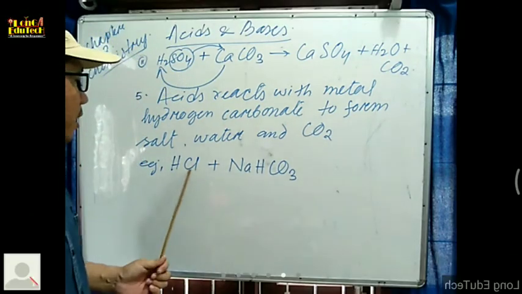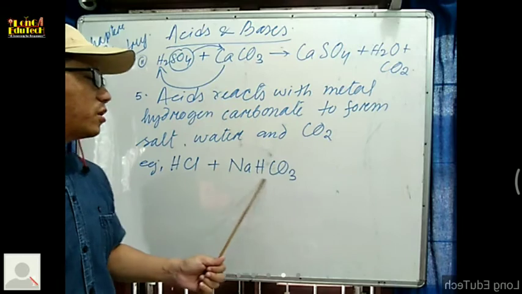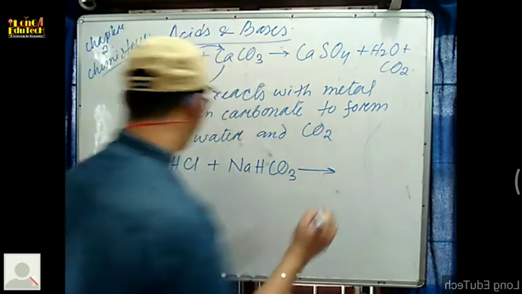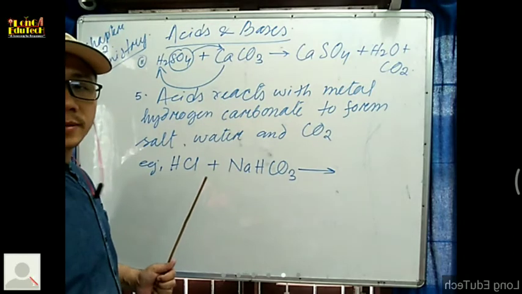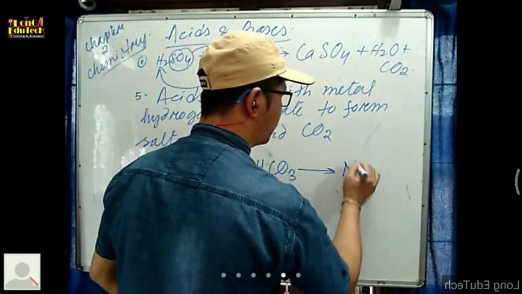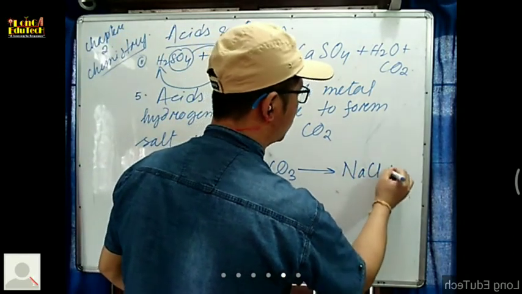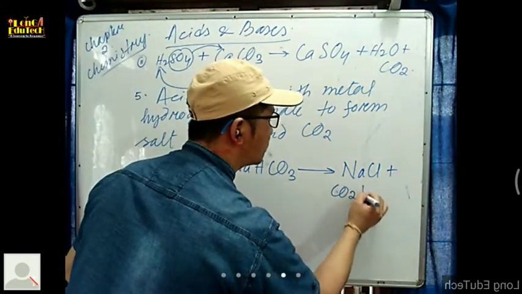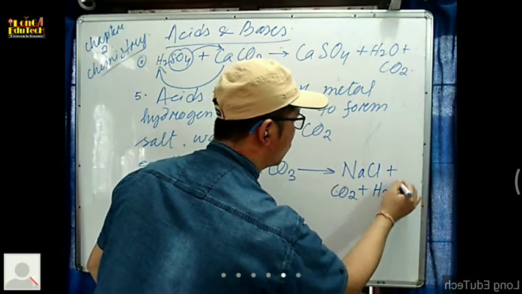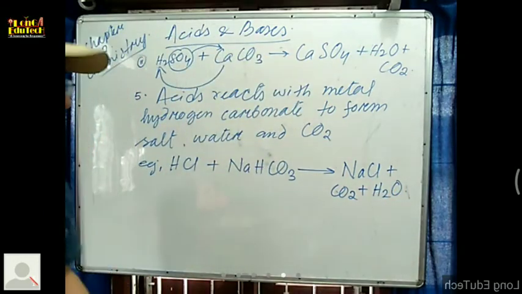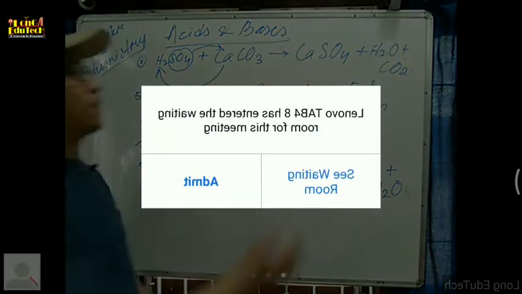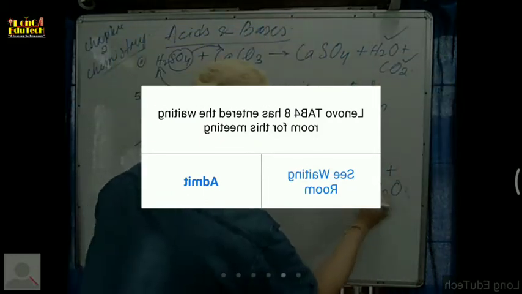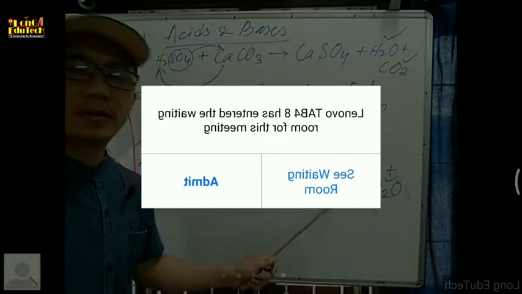Okay, hydrochloric acid plus sodium hydrogen carbonate. Here again, same compound, same products will form. What will form? Sodium chloride. So this is the salt. Okay, and carbon dioxide plus water, H2O. So these 3 products will form. See the products from here, water and carbon dioxide. Here also, water and carbon dioxide.